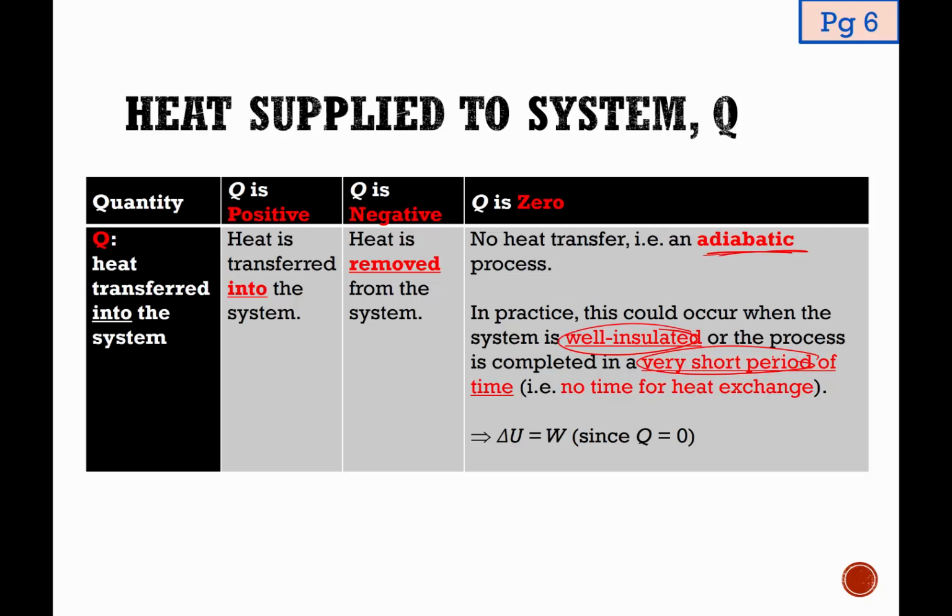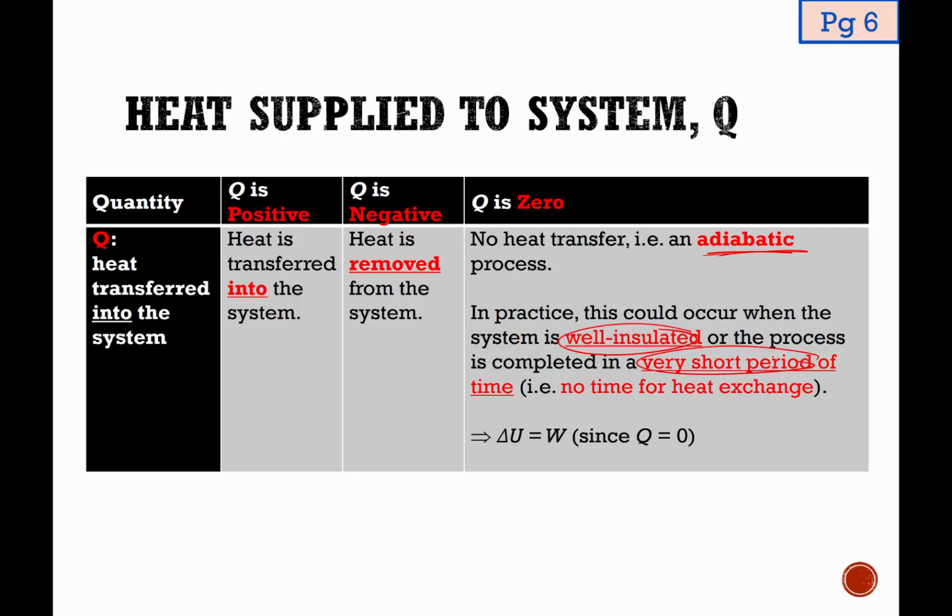For heat transfer to take place, it actually takes time. And hence, if the process takes place in a very short amount of time, then there is no chance for heat to transfer, and that is why Q is equal to 0. Now, the consequence of knowing the process is adiabatic, or taking place in a very short amount of time, or the system is well insulated, is that in order to apply the first law, the equation is simplified.